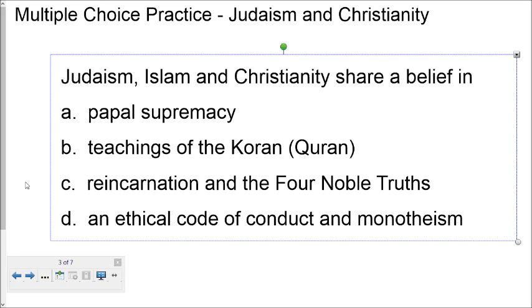So let's go through these choices now. Papal supremacy, that's the authority or the supremacy of the Pope. That would be the Catholic Church, a branch of Christianity, but having nothing to do with either Islam or Judaism. The teachings of the Quran, that has to do with Islam, but not with Judaism and Christianity. Reincarnation and the Four Noble Truths. Again, I'm going to do one of these on Buddhism. That's what this is. Word association, this will be two of the things that are on there.